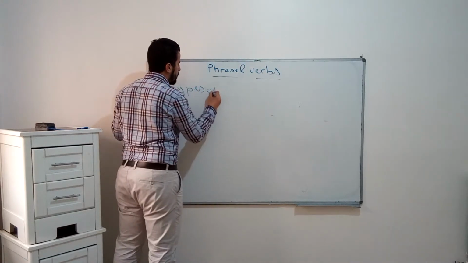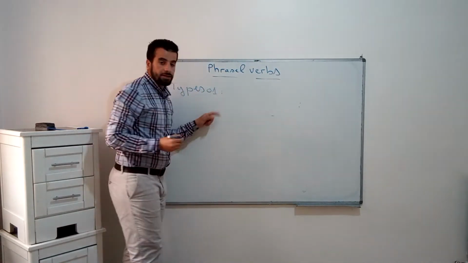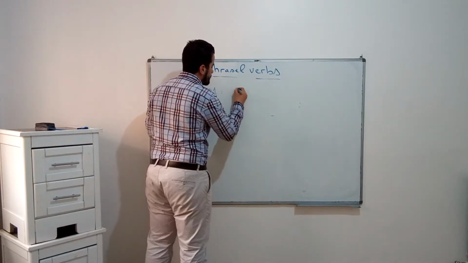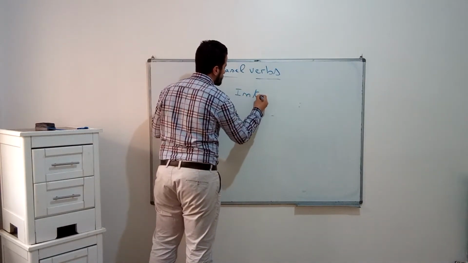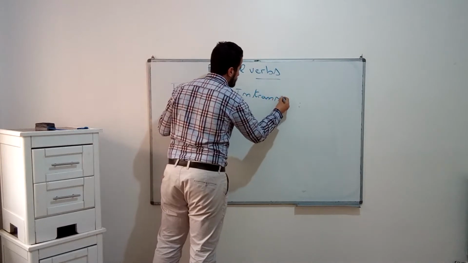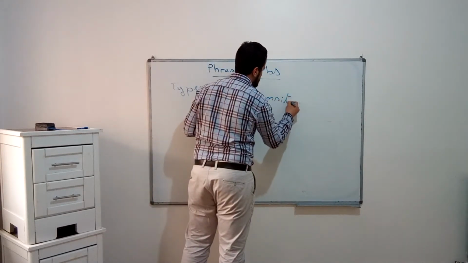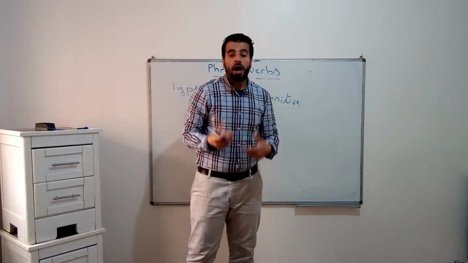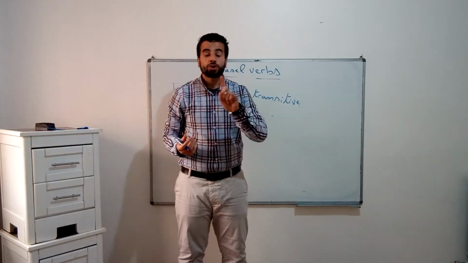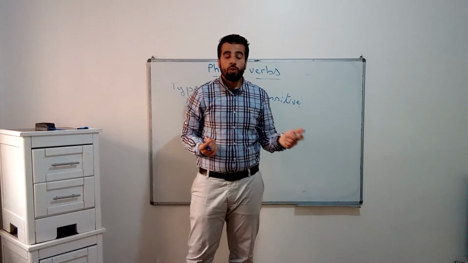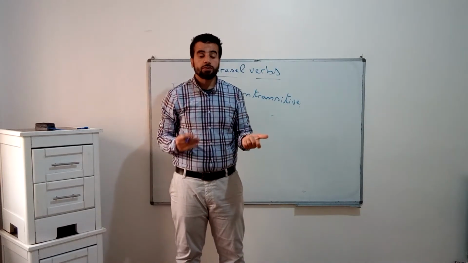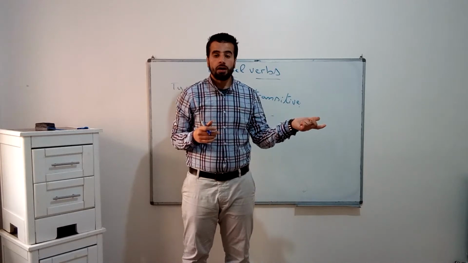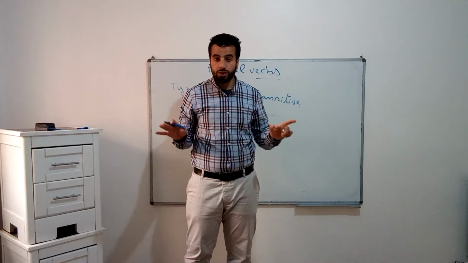Type number one. What is it? Type one is called intransitive. Intransitive phrasal verbs do not contain an object. When you say go out, you don't say go out Ahmed or go out outside. There is no object.